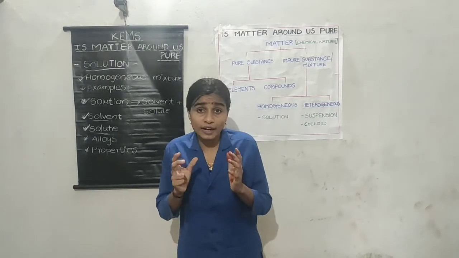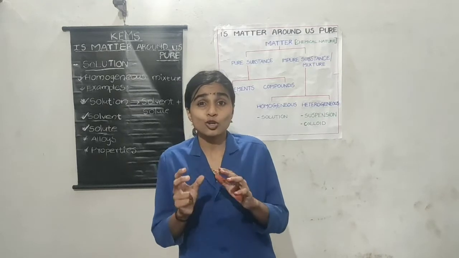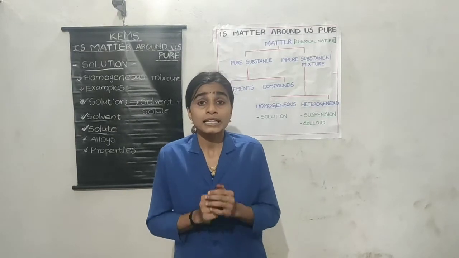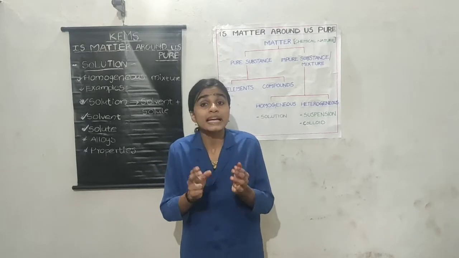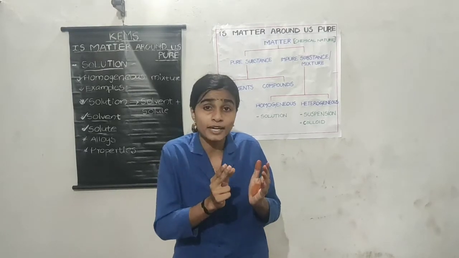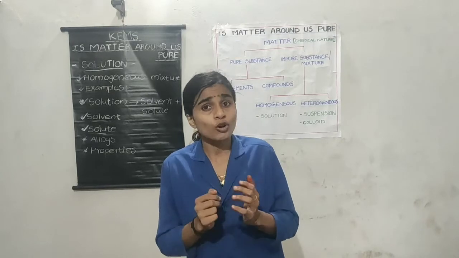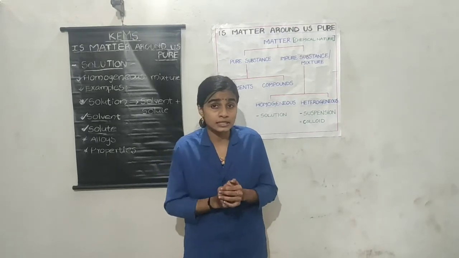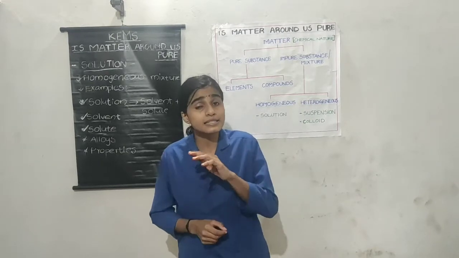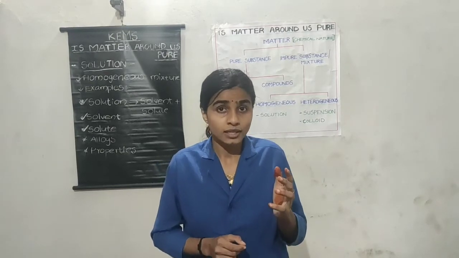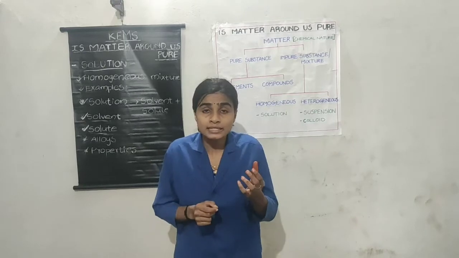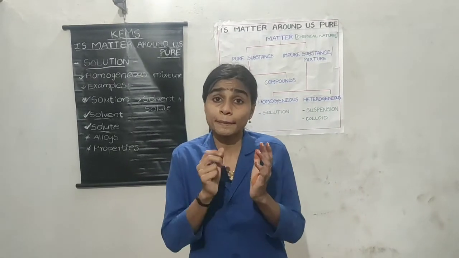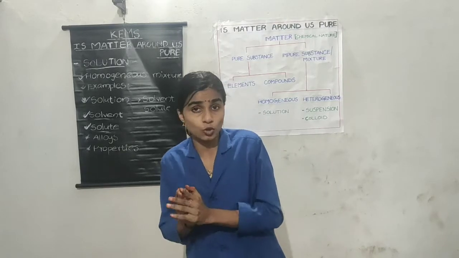The fourth and final property is that a solution is stable. The particles of the solution cannot be separated by filtration or other physical methods. That means a solution is stable. These are the four important properties of a solution.